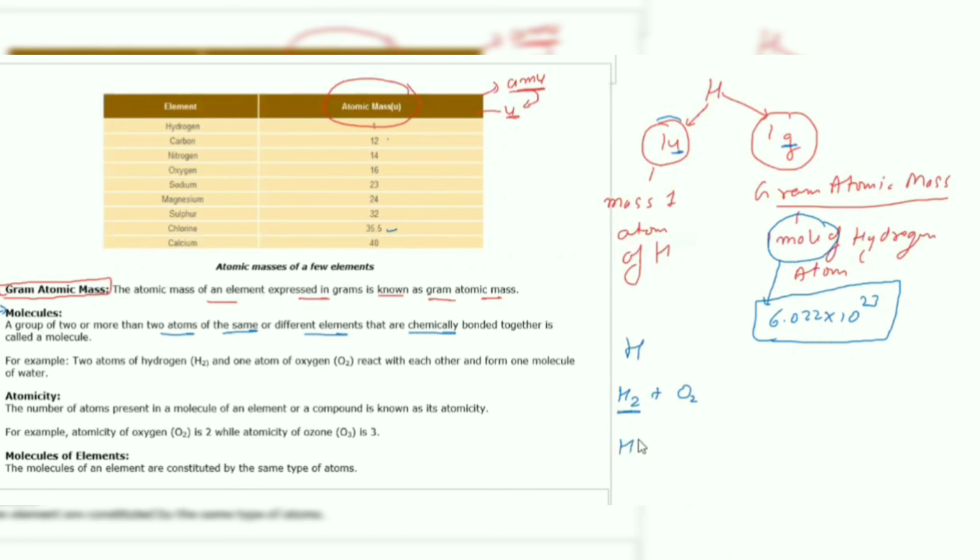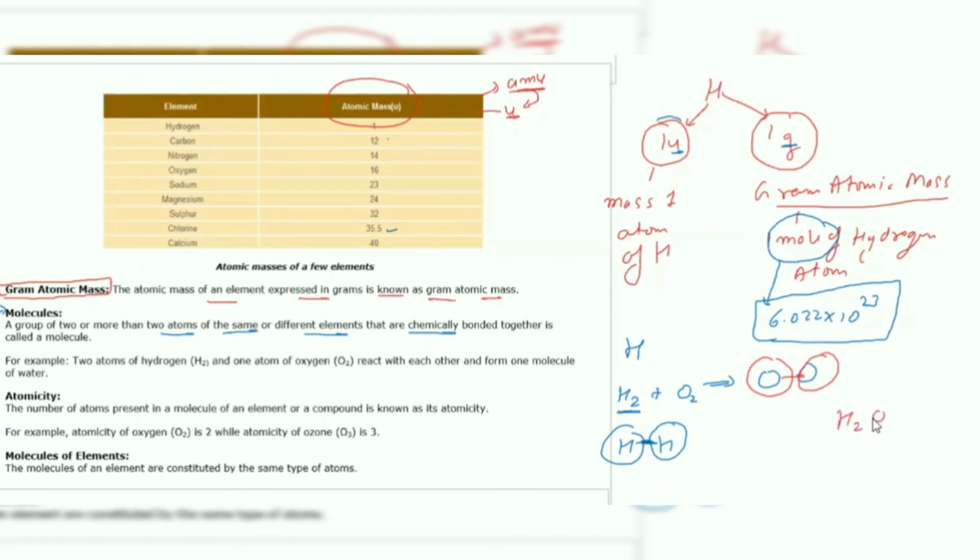That means in this there are two atoms of hydrogen together. And similarly, two oxygen atoms are together. So these are known as molecules.